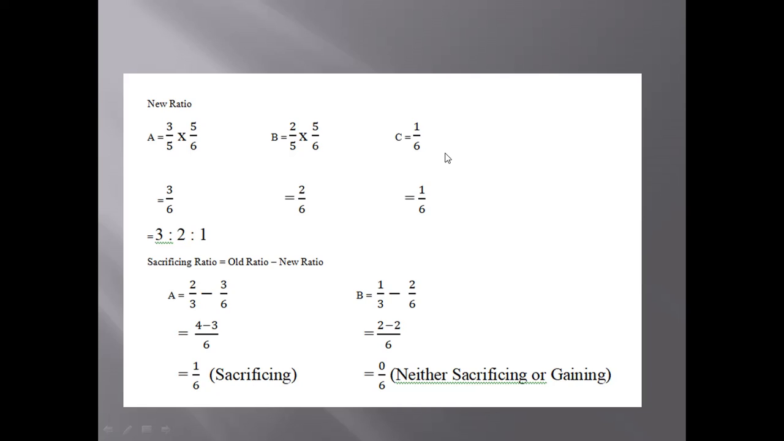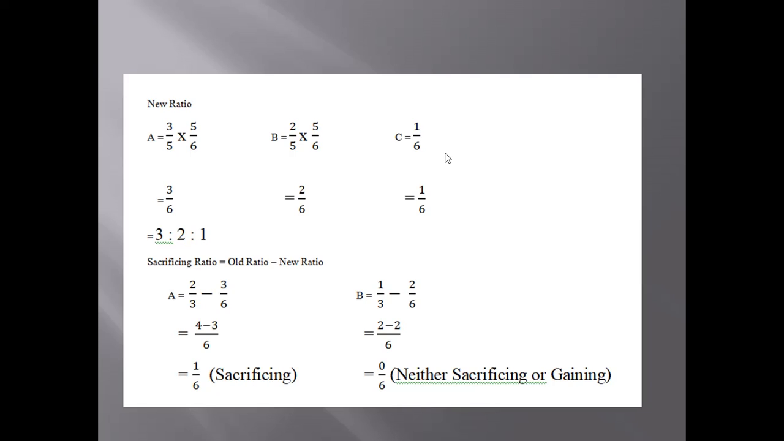I hope you have understood this. Let me explain you one more time. C is coming for 1/6 share. We have the old ratio of 2 is to 1. That old ratio is present, but we are talking about the new ratio. So when C comes for 1/6 share, the remaining share will be 5 by 6, and this 5 by 6 will be shared by A and B as per the ratio of 3 is to 2, which means this 3 is to 2 is the new ratio.